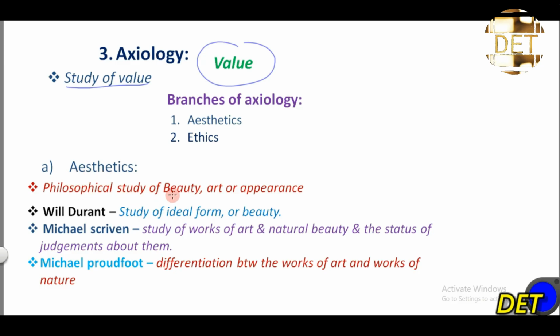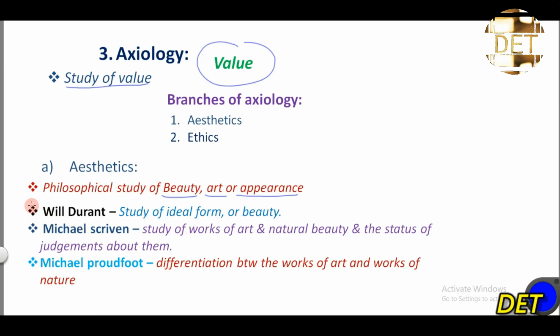So aesthetics is the philosophical study of beauty, art, or appearance, right? According to Will Durant, aesthetic is the study of ideal form or beauty. According to Michael Scriven, aesthetic is the study of works of art and natural beauty and the status of judgment about them. According to Michael Proudfoot, aesthetic is the differentiation between the works of art and the works of nature.